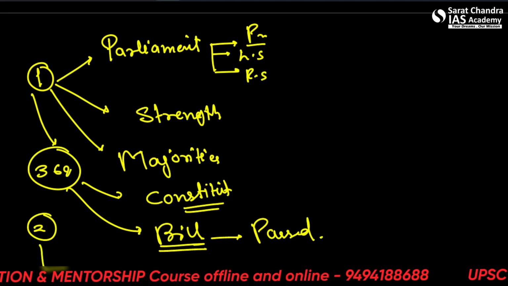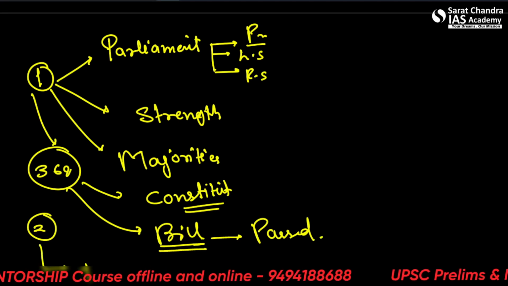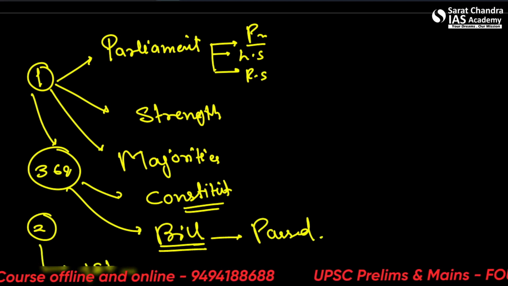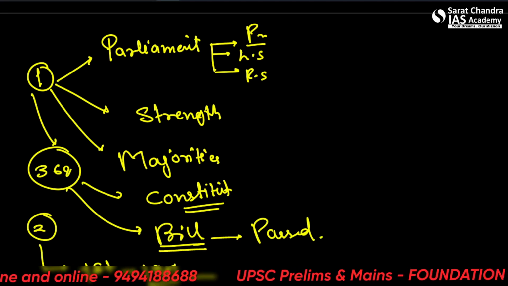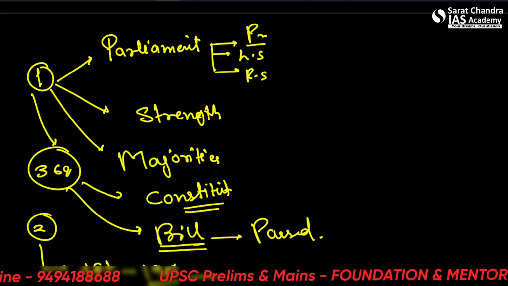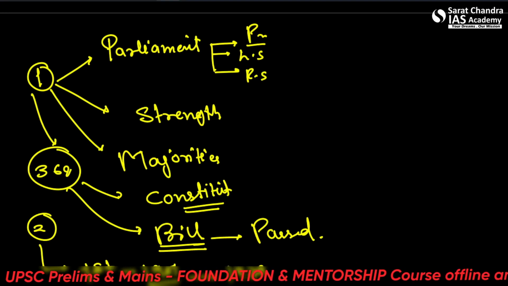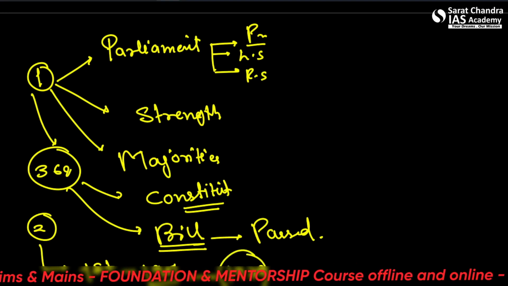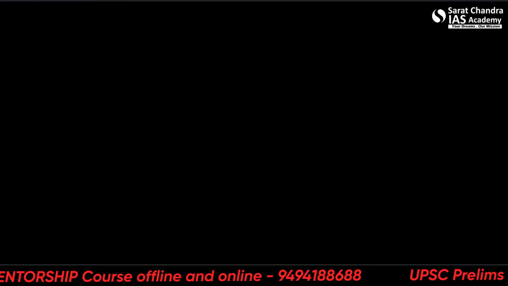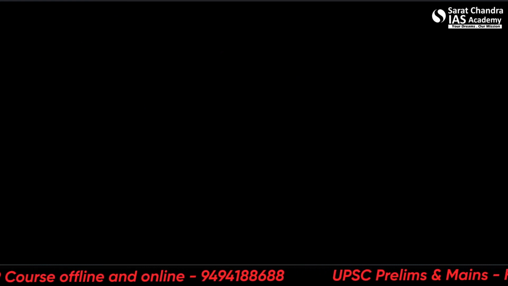In the second video, we saw the Constitutional Amendment Acts from 1st of 1951 to the 44th Amendment Act of 1978. So this was a different era. Now we move on to the next era, which starts from around 1984. So the 50th Amendment Act of 1984. We move on to this.